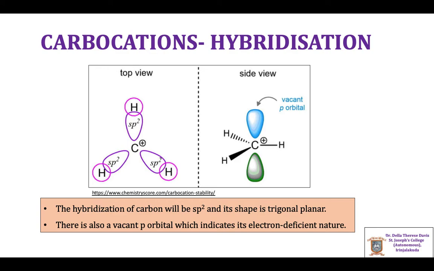Hybridization of carbocations. The positively charged carbon in a carbocation is sp2 hybridized. The three sp2 hybridized orbitals contain an unpaired electron each and are arranged in a planar triangular fashion. The sp2 orbitals are used to form sigma bonds with 3 atoms or groups creating a bond angle of 120 degrees, so that the carbocation has a triangular planar structure with regard to the positively charged carbon. And there is one vacant p orbital of the carbon which remains unhybridized and stands perpendicular above the plane.